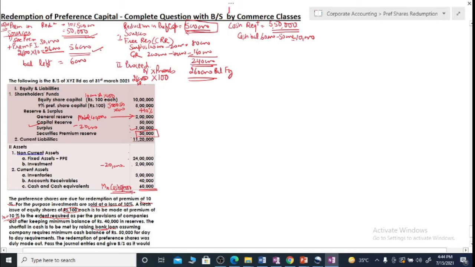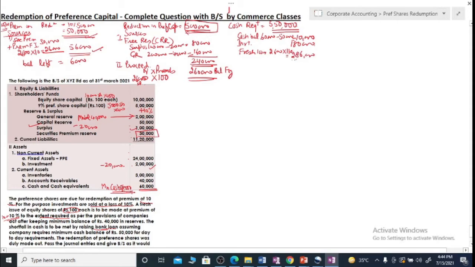Okay, what else is there with cash? You have sold investment for cash. Investment was sold at 10% loss, so it will be giving you 1,80,000. Then you have fresh issue of 2,600 shares of 100 at 110. So you are getting cash of 2,86,000.